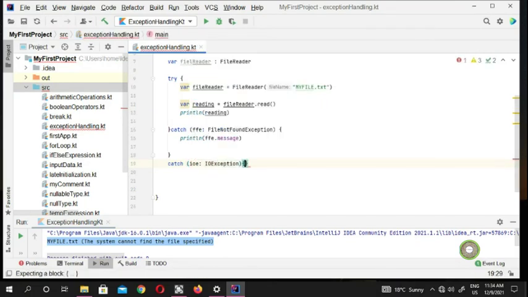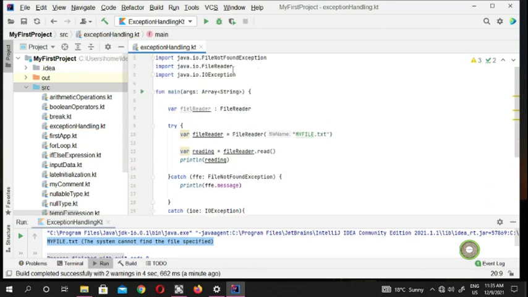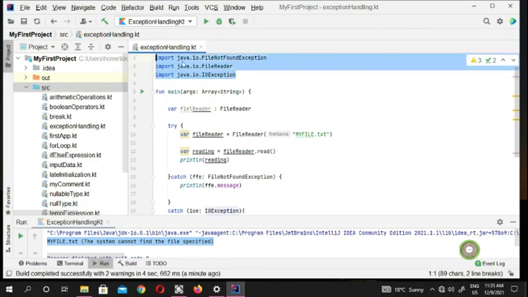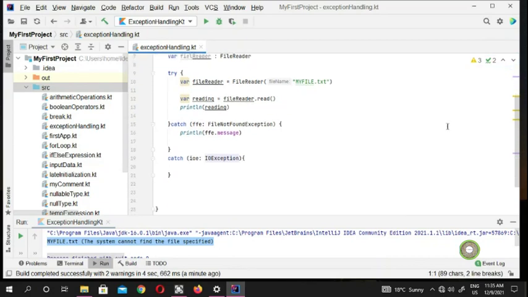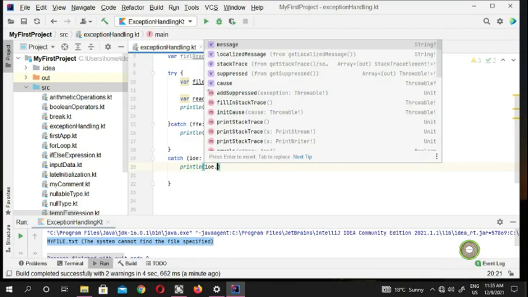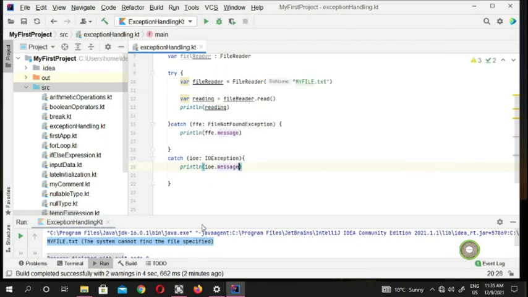If you put in the input output exception, if you look on top, Java quickly imported IOException, because you need these files, or whatever you need, in place for your application to work. Then you can come here and put a println, and put the IOException dot message, so you can output your message. If you run your application again, you are going to see